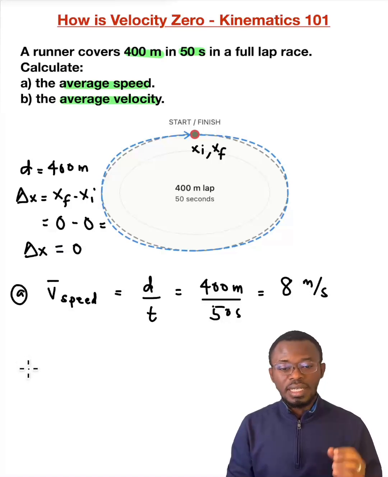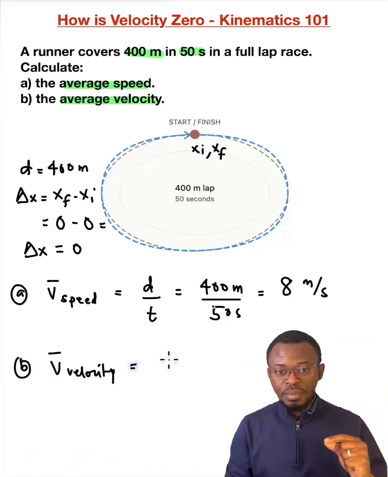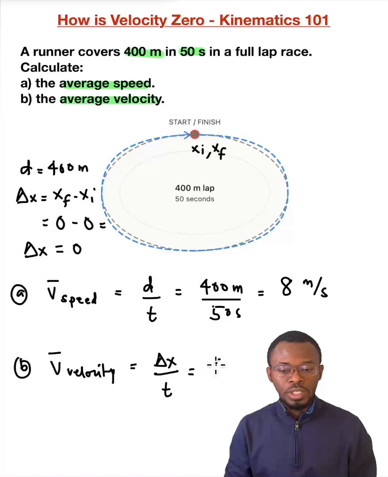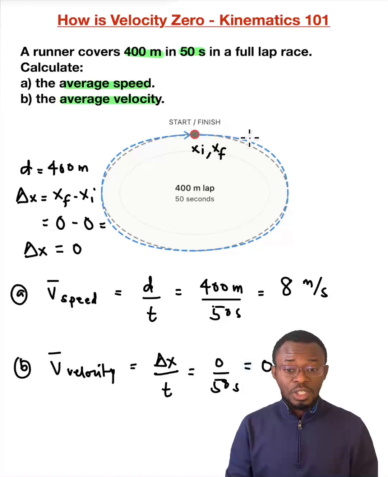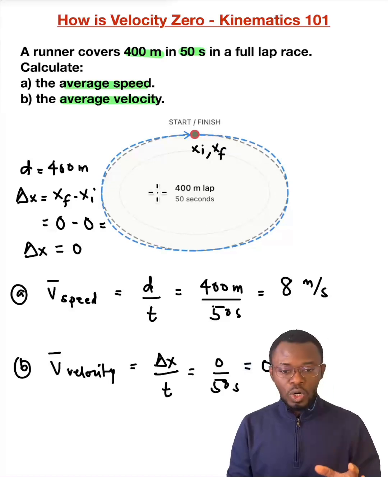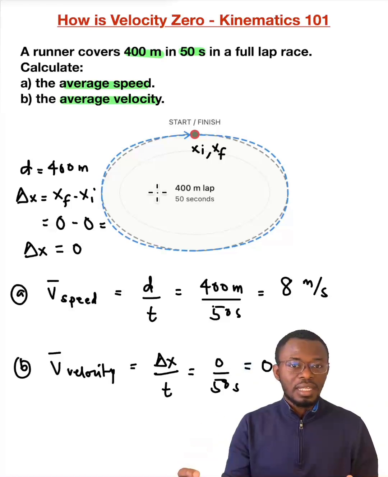Now let's look at the velocity. B, the average velocity is equal to displacement divided by time. That is equal to 0 divided by 50 seconds, and that will give us a result of 0. The key difference is that from start to finish, the path length traveled is 400 meters, because distance is a scalar quantity. We are only interested in how far from the start to finish.